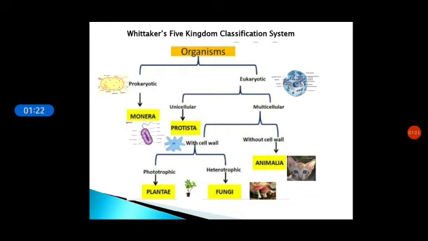Examples of organisms which form the kingdom Plantae and fungi are all green plants and mucor respectively. Plantae kingdom includes all phototrophic organisms while fungi kingdom includes all heterotrophic organisms. And multicellular organisms without cell wall form kingdom Animalia. Example, human beings, cats, dogs, etc.